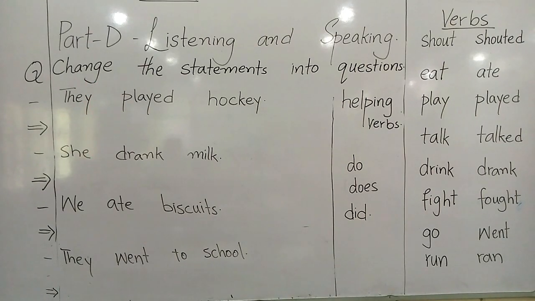Again, no helping verb. But it is not a simple verb. There is no S here. So this is the second form of verb. We can see that this is the second form because of the changed spelling. Look at them. Play became played. Drink became drank. Eat became ate. So when there are changed verbs, you will use did.